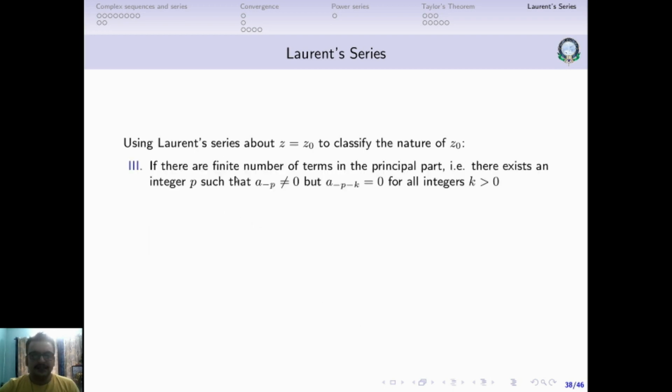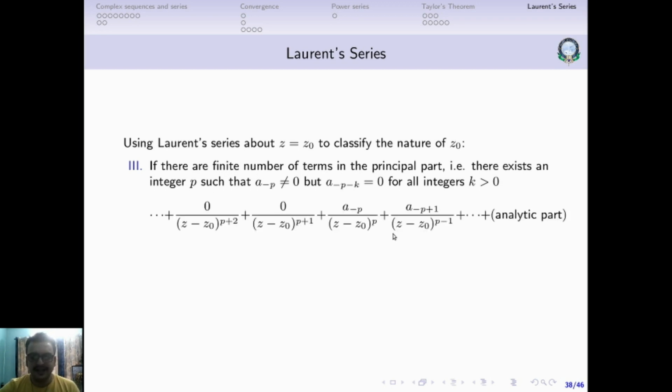Next, if there are a finite number of terms in the principal part, that is, there exists some integer p such that a minus p is not equal to 0, but a minus p minus k is equal to 0 for all integers k greater than 0. In other words, if we have a pole of order p, then in that case the principal part will have a finite number of terms.